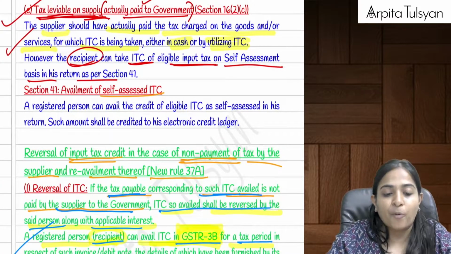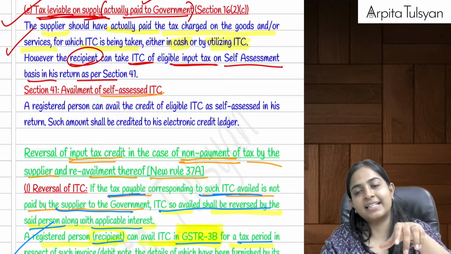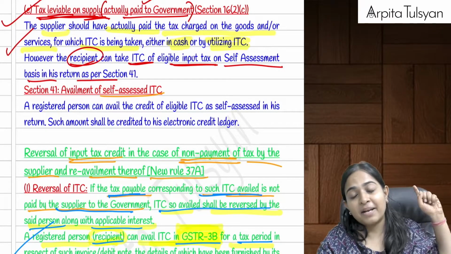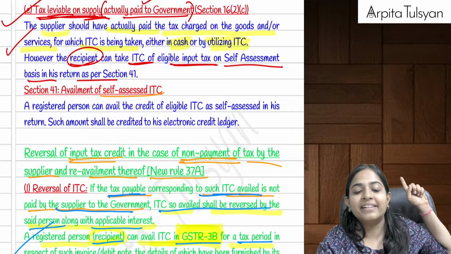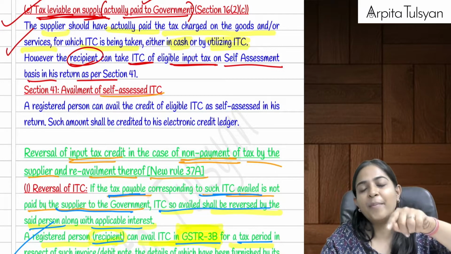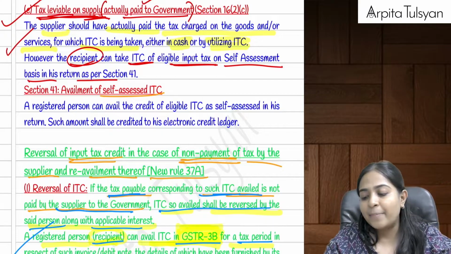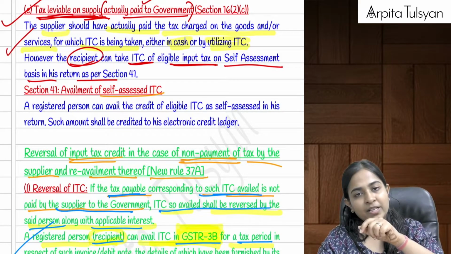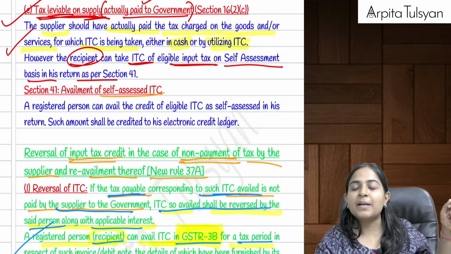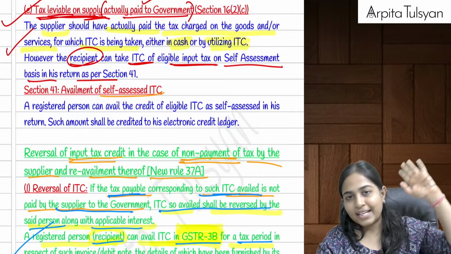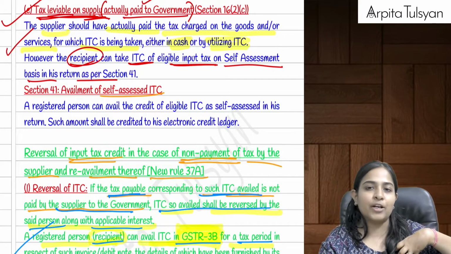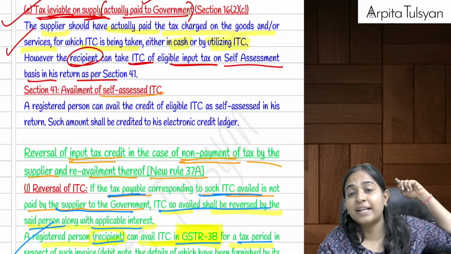Then fifth point, tax leviable. Whatever tax credit we are talking about, that should have been actually paid to the government by the supplier. Only if the government gets the tax is the government going to give me the ITC. So what will happen here? Supplier gives me the invoice. I make the payment to the supplier. Supplier pays the tax to the government. I take the GST credit of the same, assuming that he has paid the taxes to the government.